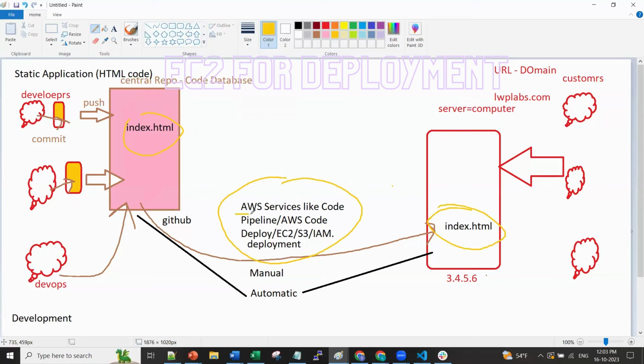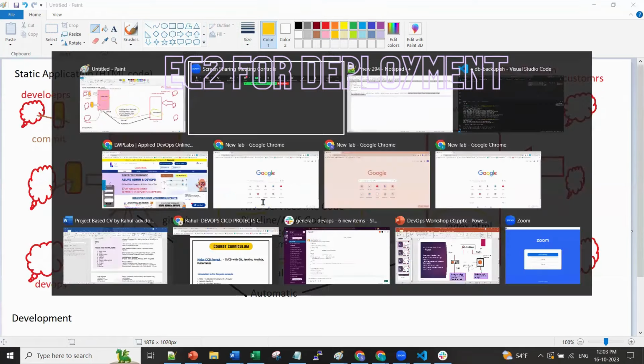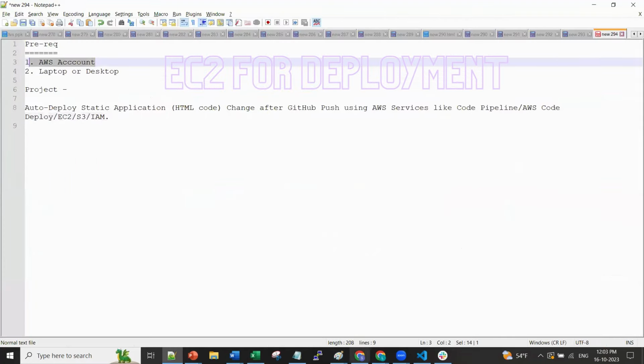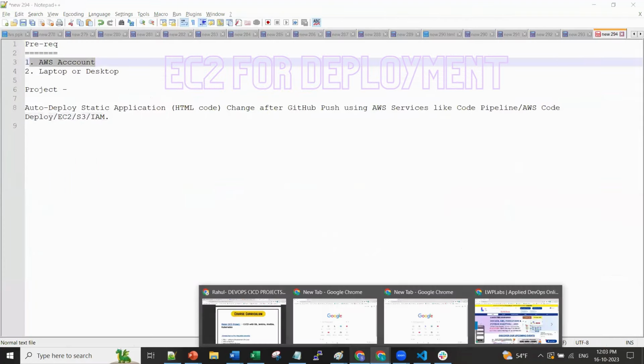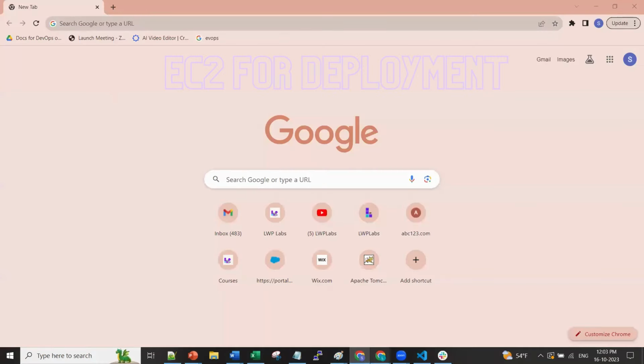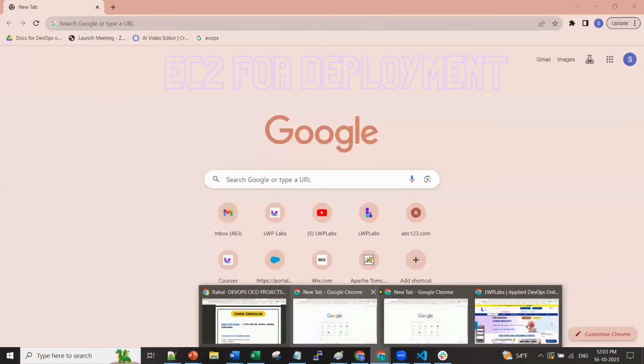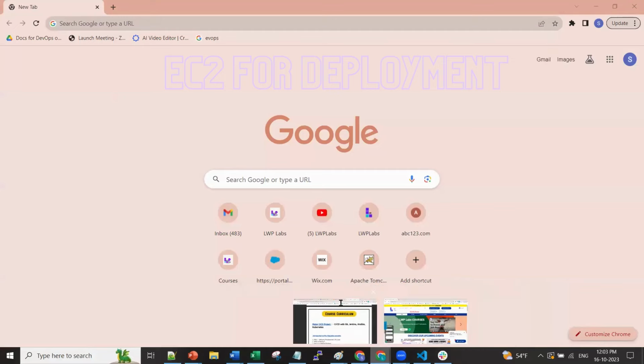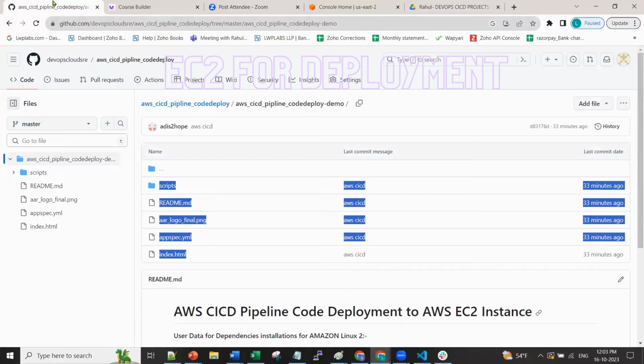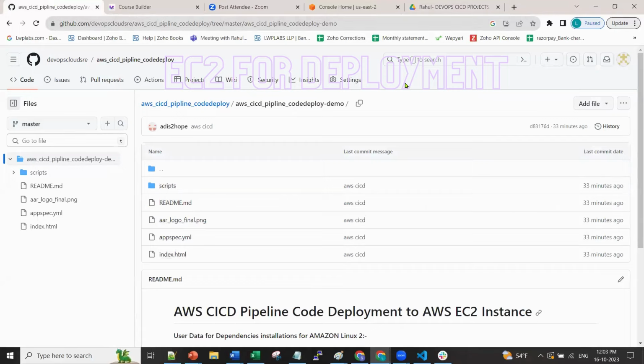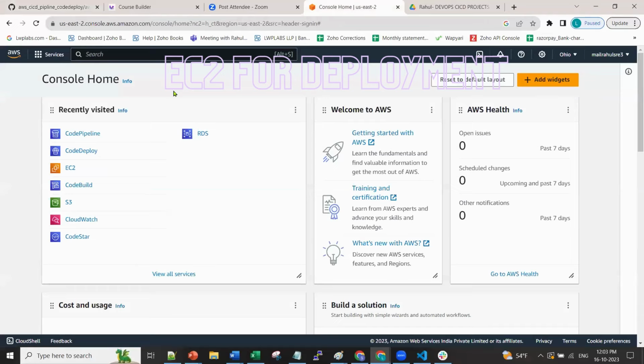Now, for this, the main thing is you should have an AWS account. That's why I asked you all to create an AWS account as a prerequisite. So now everyone log in to your AWS account. We are starting now, our lab setup. This is my AWS account, I have logged in. You all will be logging into the AWS account.